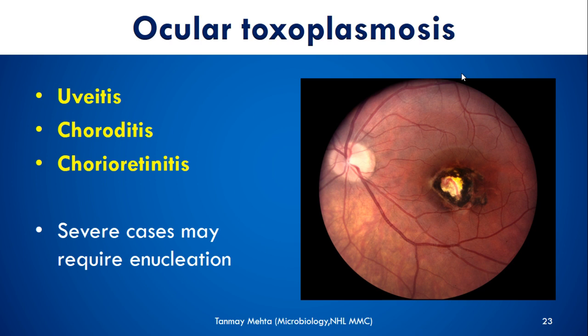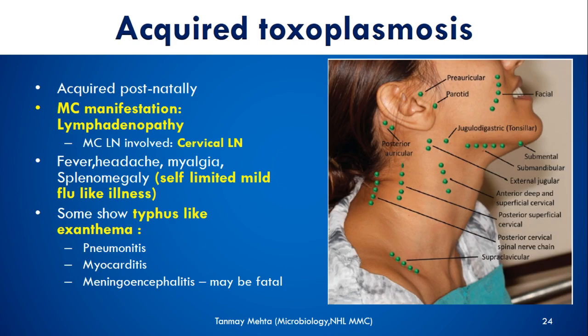It could be seen in children, it could be in adults, and usually it is uveitis, choroiditis or chorioretinitis, as you can see here. Sometimes it may be so severe that it requires removal of the entire eyeball, which is known as enucleation. Acquired toxoplasmosis is acquired postnatally, that is, after birth.